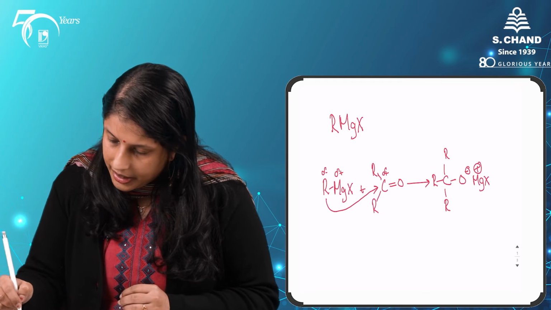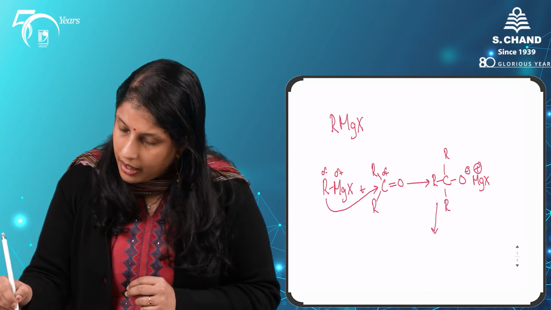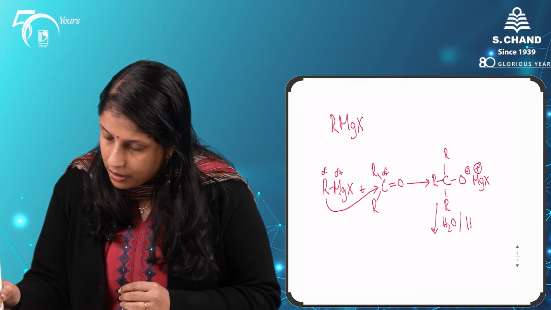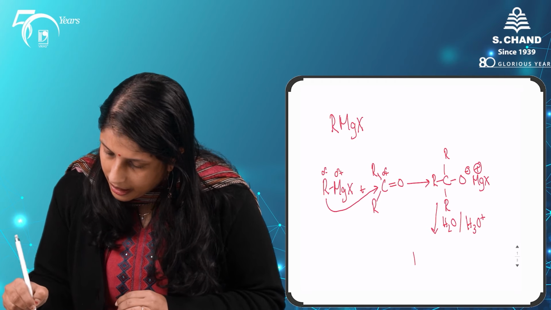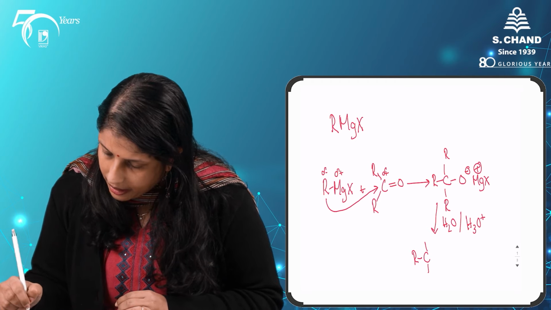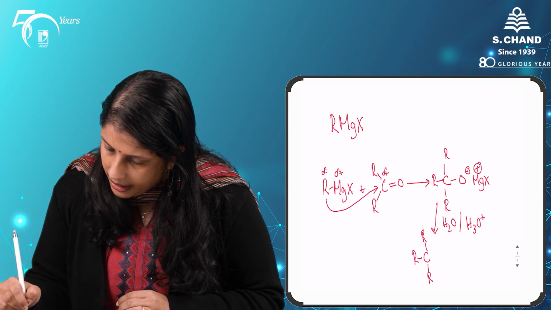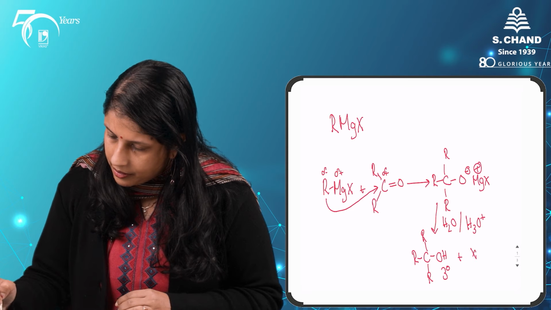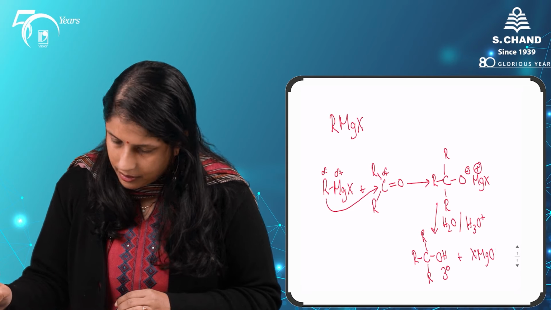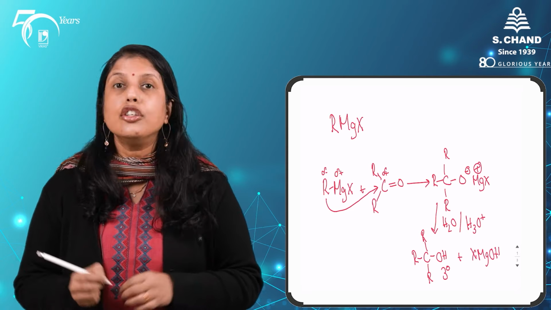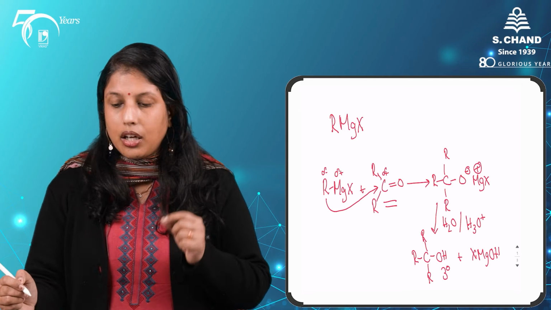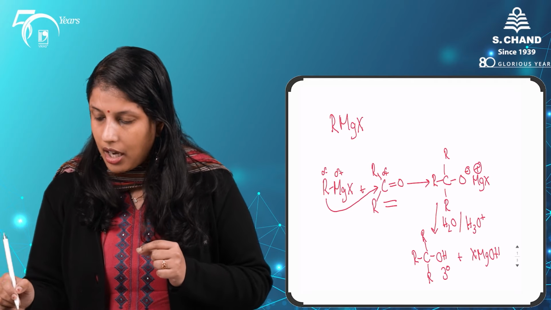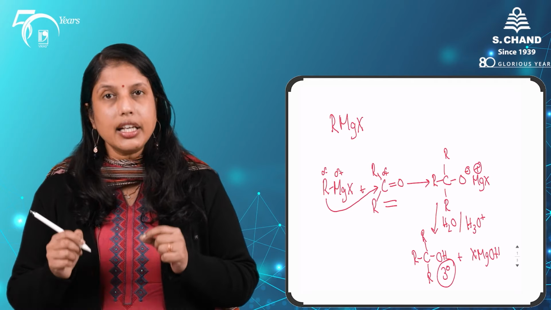This magnesium alkoxide salt, on reaction with water or a dilute acid solution, forms a tertiary alcohol. Alright, so ketones with nucleophilic addition of the Grignard reagents are converted to tertiary alcohols.